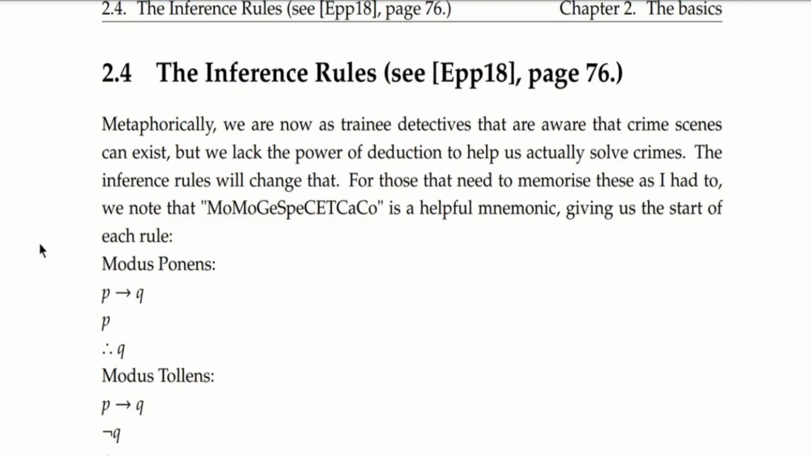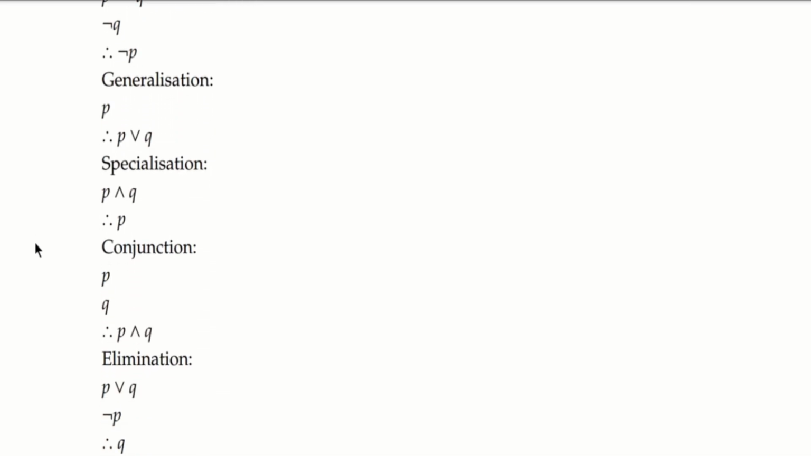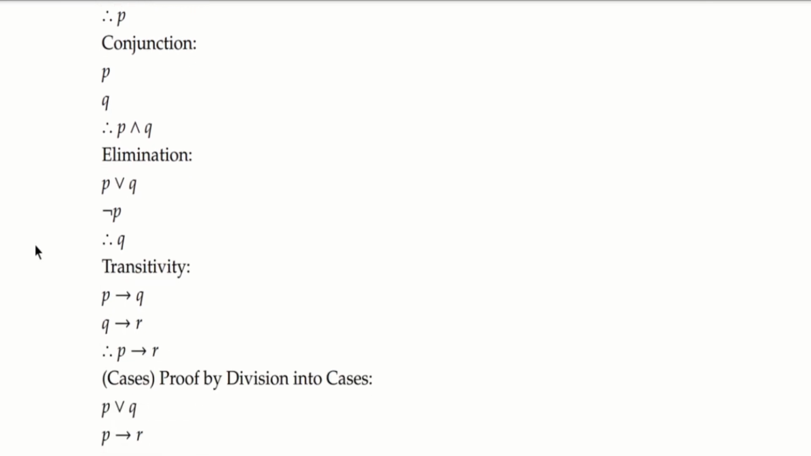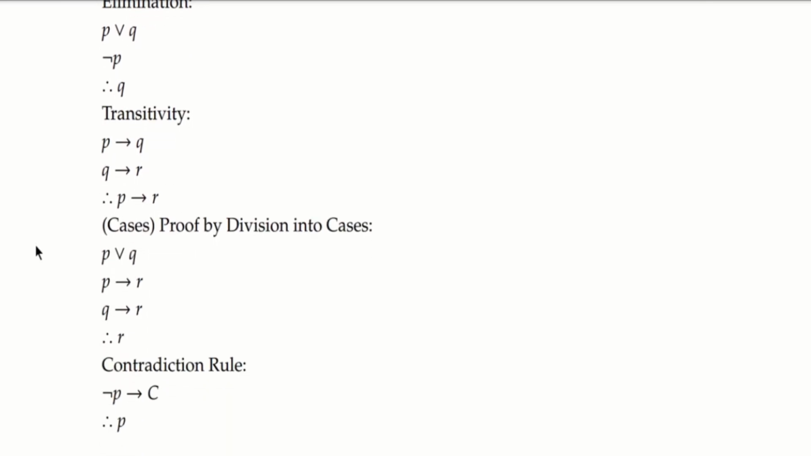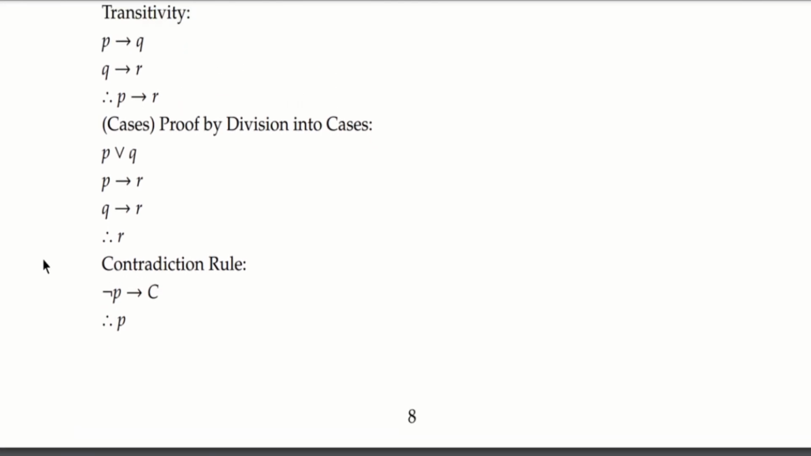For those that need to memorize these as I had to, we note that "momo gespeset kako" is a helpful mnemonic, giving us the start of each rule. We have modus ponens, modus tollens, generalization, specialization, conjunction, elimination, transitivity. Then the "ka" stands for cases, proof by division into cases, that is. And then we have a contradiction rule.